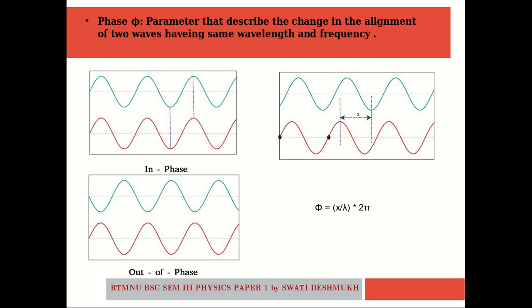So what is a phase? A phase is nothing but a parameter that describes the change in the alignment of two waves having the same wavelength and the same frequency. So it describes the change in the alignment of two waves. Whenever we consider a phase, we have to keep in mind that it is not an absolute concept, but a relative concept. Whenever we consider a phase, it gives a comparison between two waves.